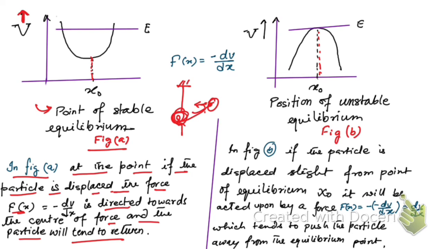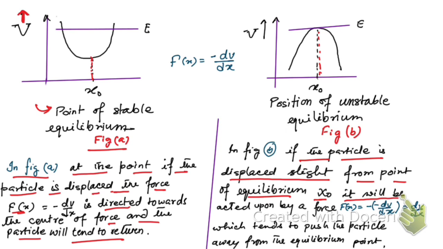On the other side, in the case of unstable equilibrium, if the particle is displaced slightly from the point of equilibrium x naught, it will be acted upon by a force F of x equal to minus of minus dV by dx, which becomes a positive dV by dx, which tends to push the particle away from the equilibrium point.